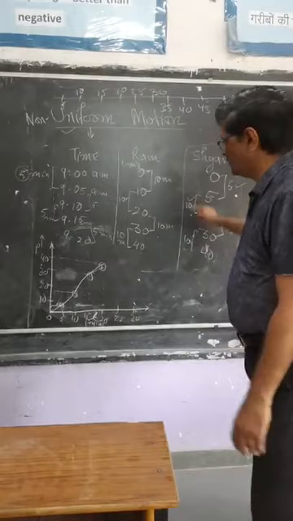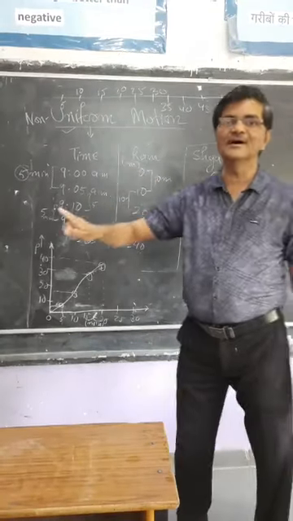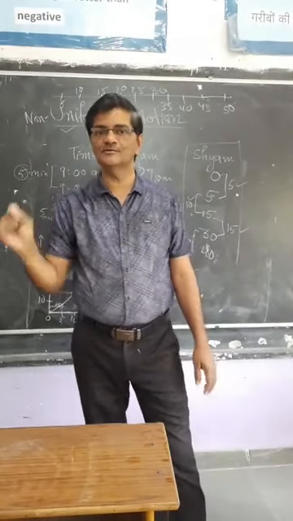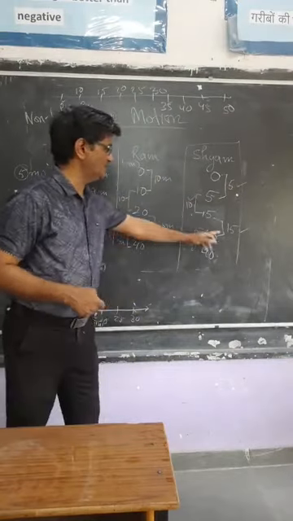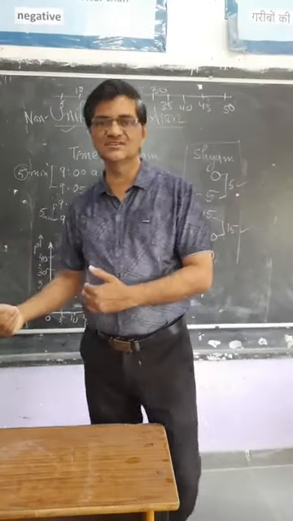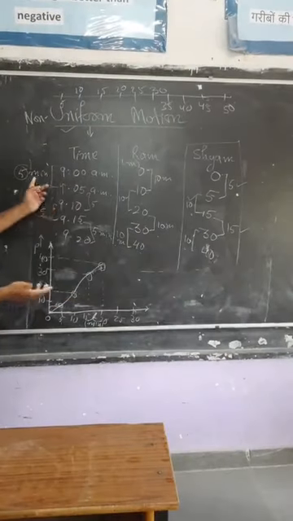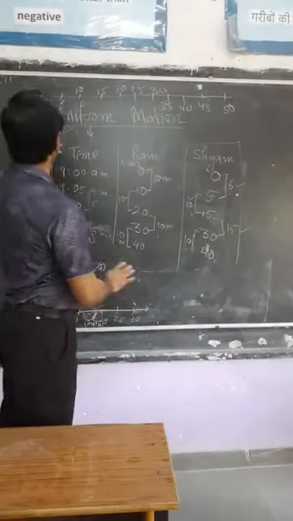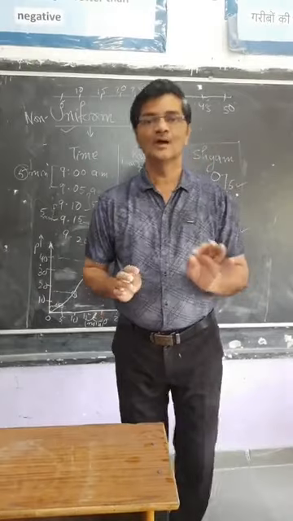So non-uniform motion can be defined as: if a body covers unequal distances, unequal 5, 10, 15, 10, in equal intervals of time, then the motion is said to be non-uniform motion.